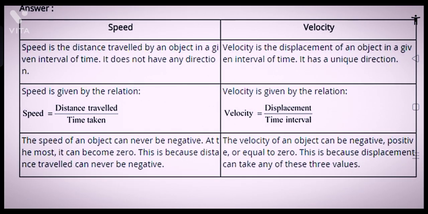The speed of an object can never be negative. At the most it can become 0. This is because distance travelled can never be negative. The velocity of an object can be negative, positive or equal to 0. This is because displacement can take any of these three values.